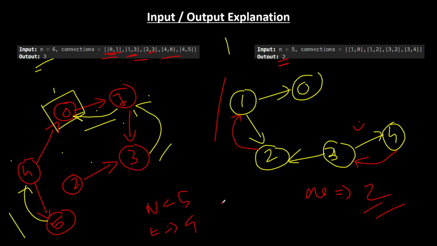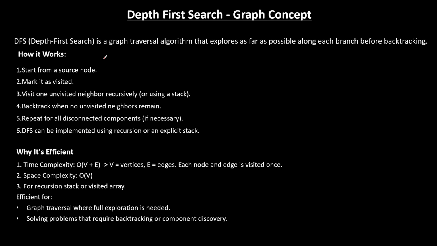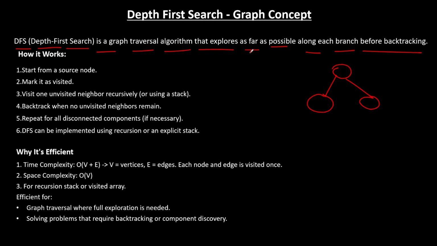Now let's move to the next slide. Before going to the further slides, let's understand what is depth first search in graph. DFS, which is depth first search, is a graph traversal algorithm that explores as far as possible along each branch before backtracking. In simple language, if you remember, in tree also there was DFS. The simplest and most common difference between a tree and graph is that suppose this is a binary tree, and if you connect it, it is a graph. So a tree has to be unconnected, whereas graph could be connected and unconnected both.